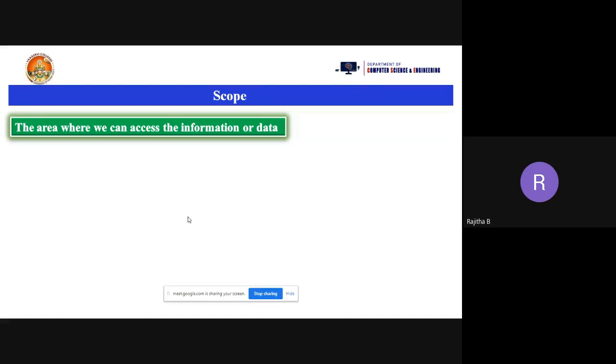We have some data members and member functions if we are taking a class. Up to how much extent can we use those data members and member functions, or the variables? In normal terms, it is a variable or identifier. Up to how much area you can access that variable is called the scope here.